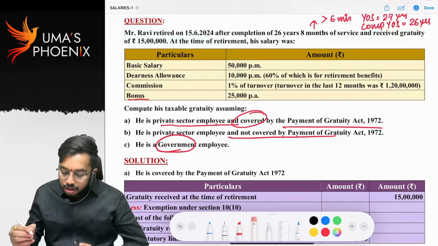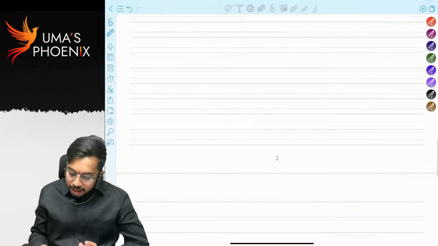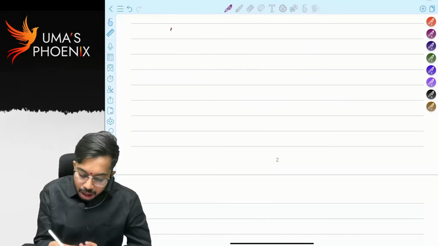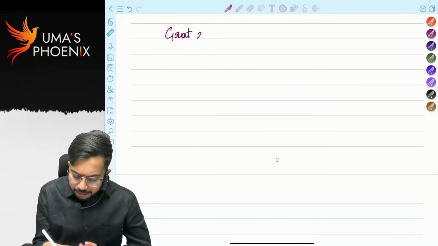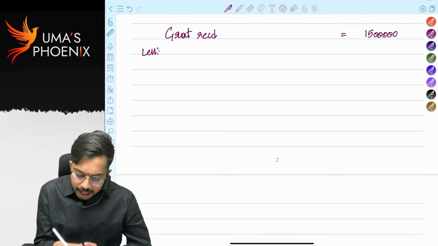Now, employee not covered under Payment of Gratuity Act, right? Here also exemption will be calculated in 3 steps. How much is gratuity received? 15 lakhs. From this we need to calculate exemption.